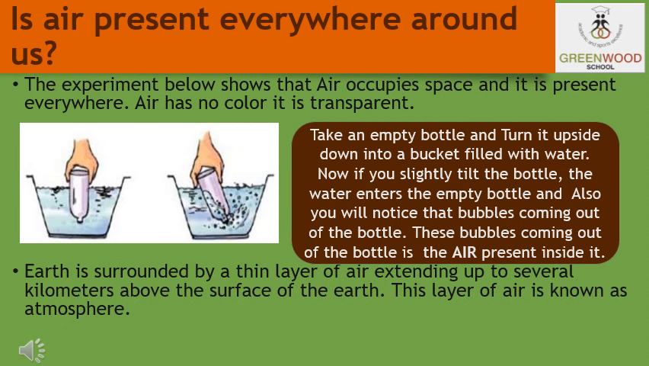So students, this experiment shows that air occupies space and it is present everywhere. Air has no color and it is transparent. The earth is also surrounded by a thin layer of air, which extends up to several kilometers above the surface of the earth. This layer of air is known as the atmosphere.